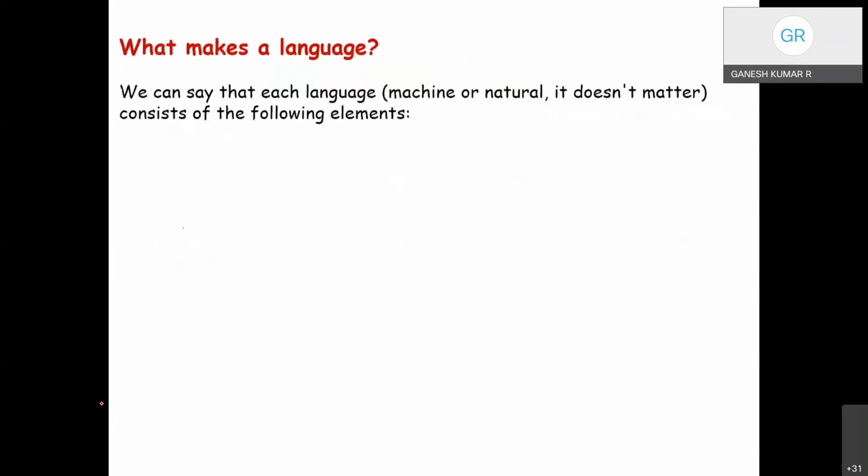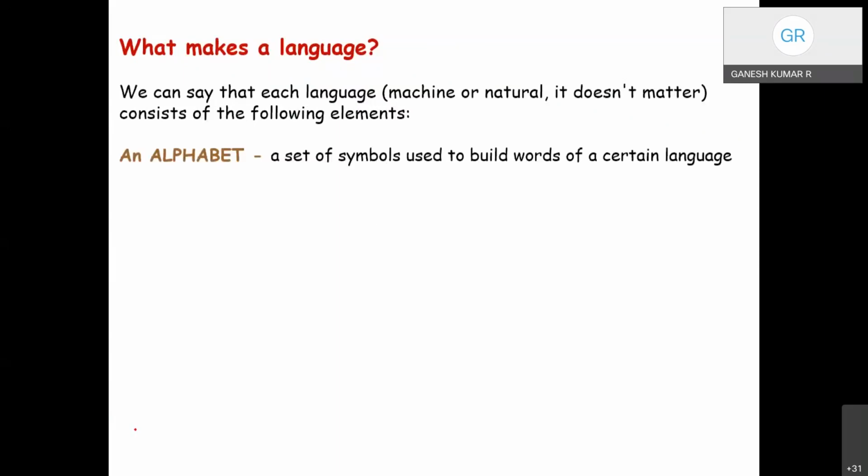Now, what makes a language with respect to computers? We can say that each language, either machine or natural, consists of four basic fundamental elements. Number one, alphabet. An alphabet is a set of symbols used to build words of a certain language.